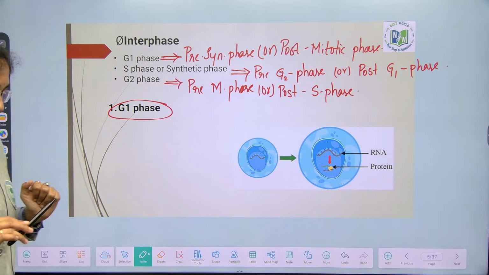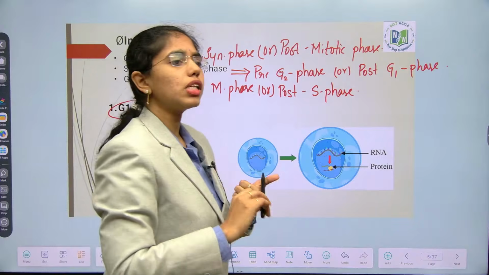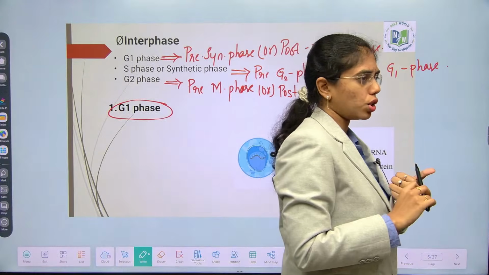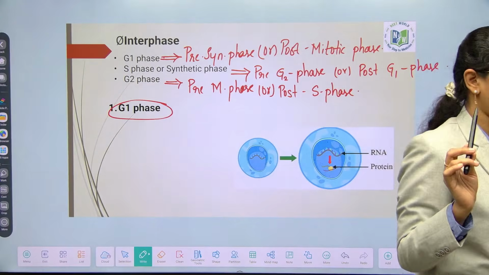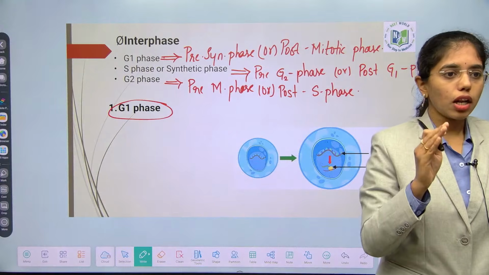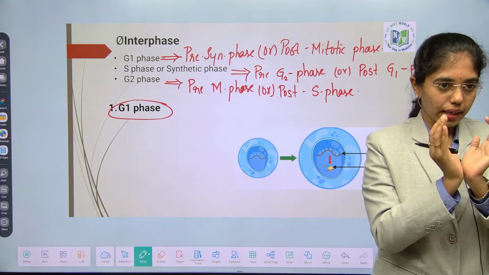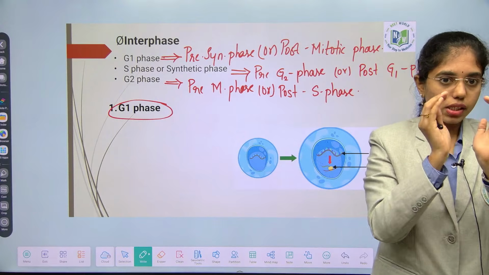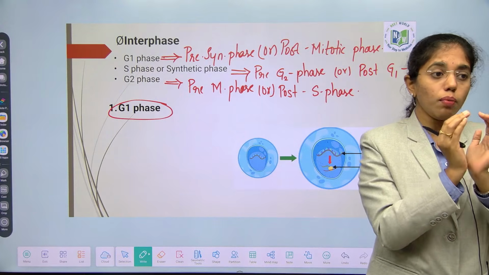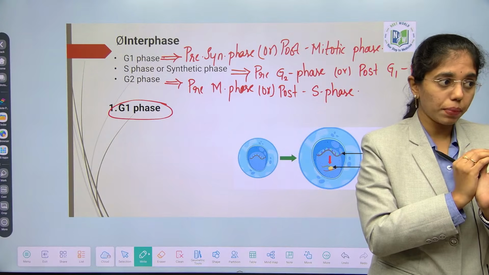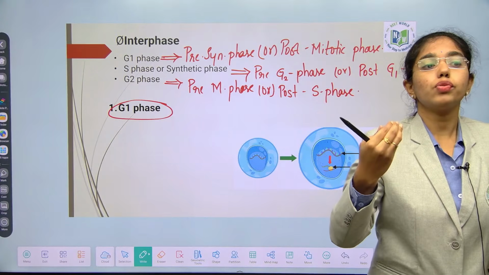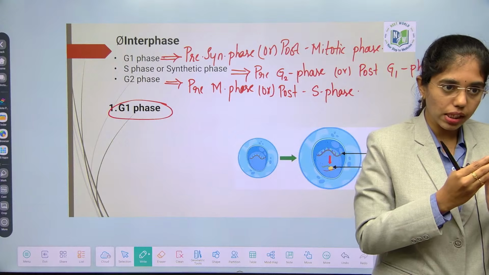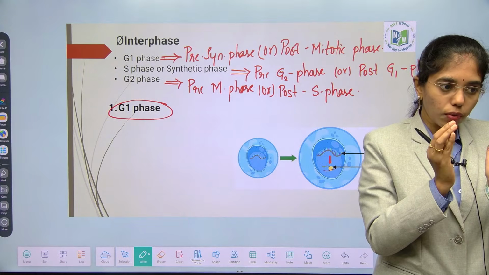In G1 phase, most of the cell organelle duplication and synthesis will happen in G1 phase itself, okay. Listen carefully, a single cell has entered the cell cycle phase. First is G1 phase. In G1 phase only, most of the cell organelle duplication happens. All the cellular constituents whichever are required for the division will be synthesized. So when all these are duplicated, what happens initially?